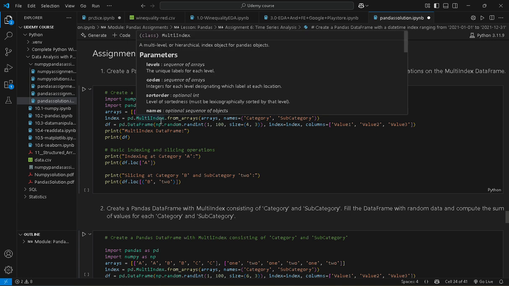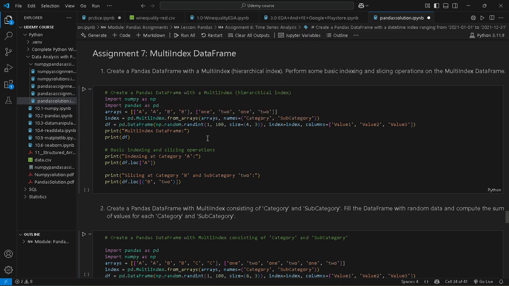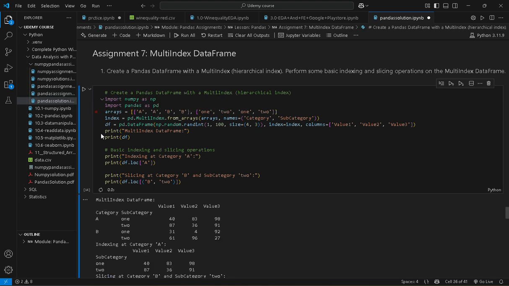Index equals pd.MultiIndex.from_arrays, array, and this is our index, with names equal to category and subcategory. Okay, df equals DataFrame, where we have created random integers between 1 and 100 of size 4 comma 3, with index equal to index and columns equal to value 1, value 2, value 3. Okay, let's see the output.